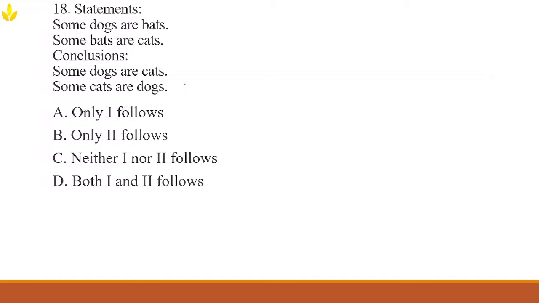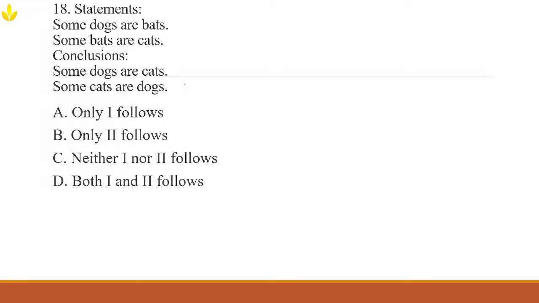Okay, so that was your 1 minute, and the 1 minute is gone. Let's break it down step by step. Imagine you're drawing three circles: one for dogs, one for bats, and one for cats. The dog circle overlaps with the bat circle because the first statement says some dogs are bats. The bat circle also overlaps with the cat circle. That means some bats are cats.